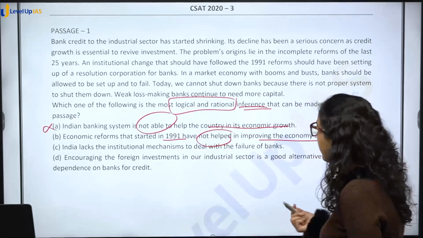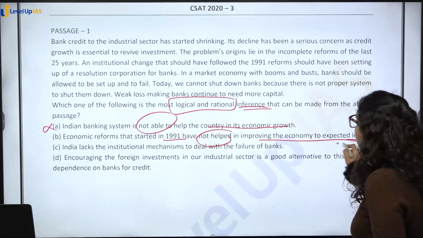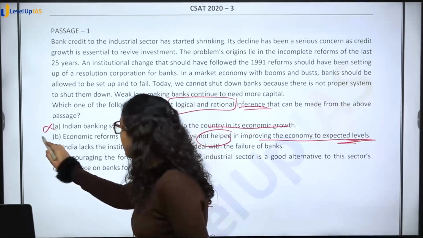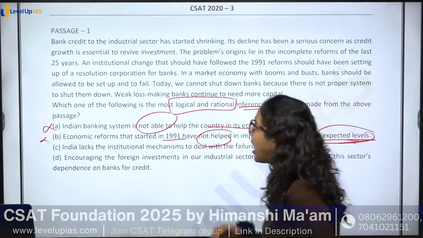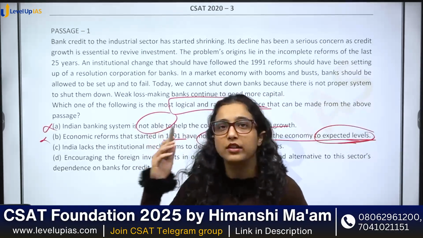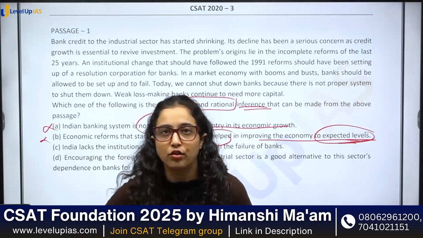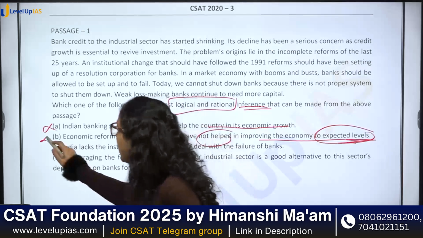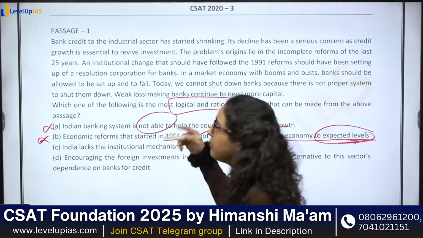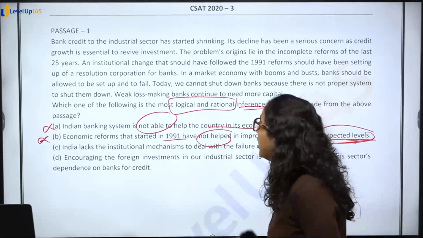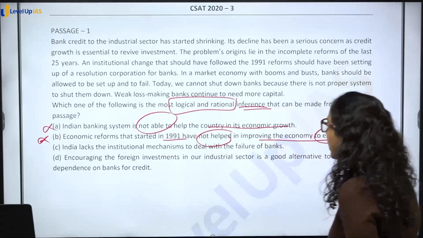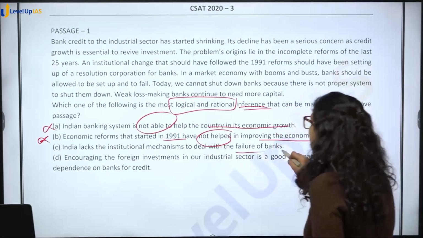So, yeah. So again, this will not be one of the answers. But if you think that for two expected levels we will go with, yes, we expected maybe 12-13% GDP, then that is not true, right? So option B, again, you can eliminate, and further if you want to have a surety you can check using a passage. India lacks the institutional mechanism to deal with failure of banks.